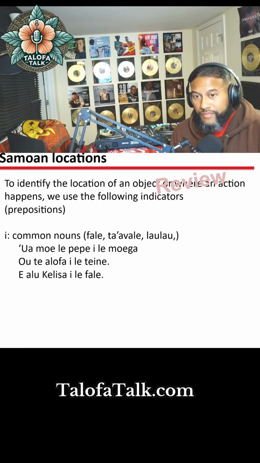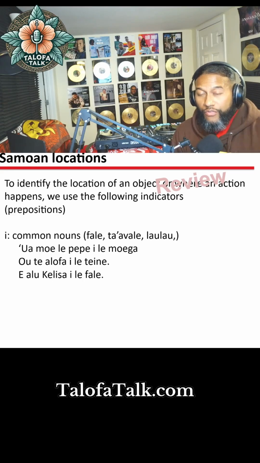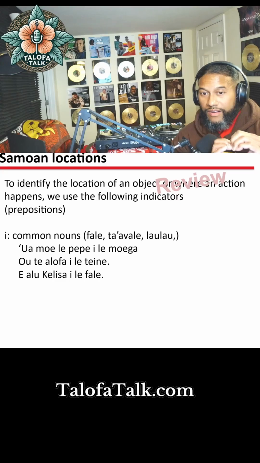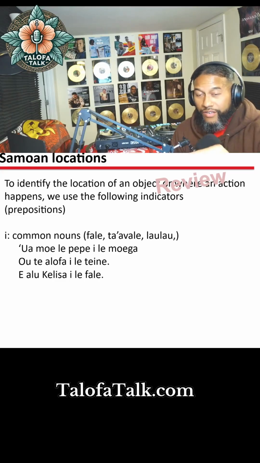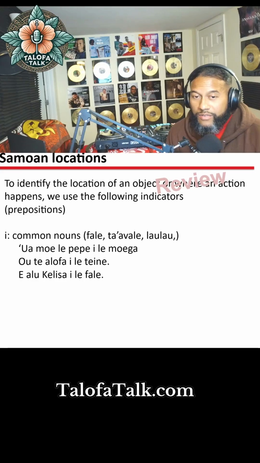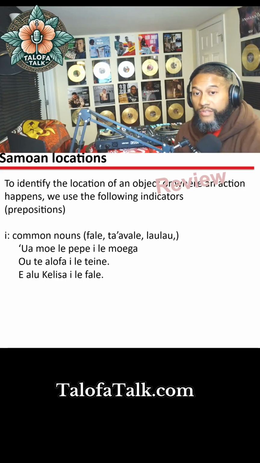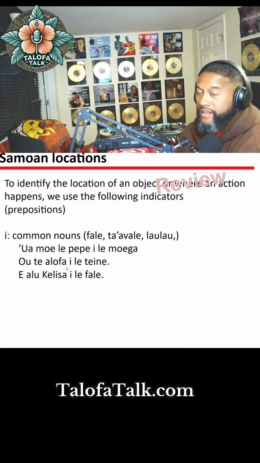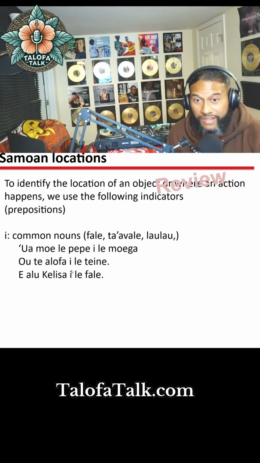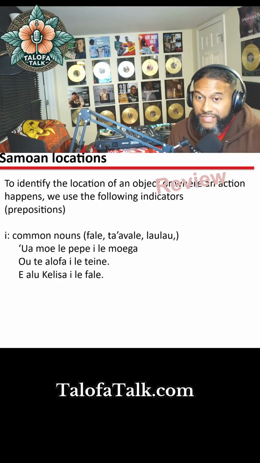Okay. Ote alofa. I love to the girl. Okay, I love to the girl. So ote alofa i le tama'ita'i. Whenever you hear maybe your uncles and your aunties who haven't been broken into English all the way, they might throw this "to" in there. And the reason why they do that is because that's it, word for word. That's kind of like the translation in Samoan.